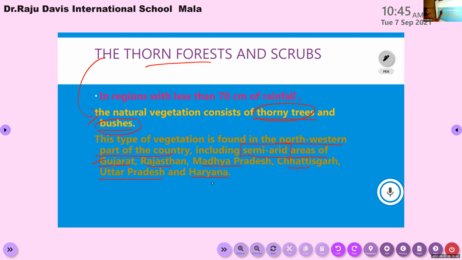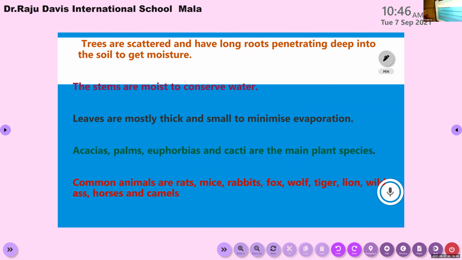In the regions with less than 70 centimeter of rainfall, the natural vegetation consists of thorny trees and bushes. This type of vegetation is found in the northwestern part of our country, including semi-arid areas of Gujarat, Rajasthan, Madhya Pradesh, Chhattisgarh, Uttar Pradesh, and Haryana. Let us see what are the characteristics of this forest.